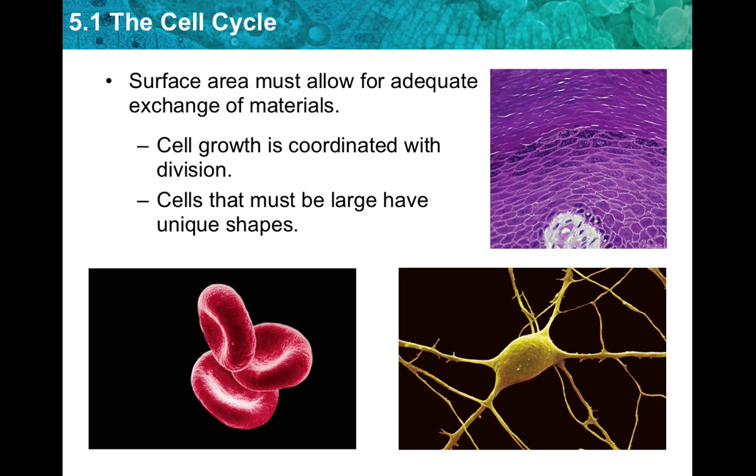The surface area must allow for adequate exchanges of materials. If a cell doubled its size before dividing, the daughter cells would be larger. If a cell doesn't grow before it divides, the daughter cells will be smaller. Cell growth is coordinated with division, and cells that must be large have unique shapes.